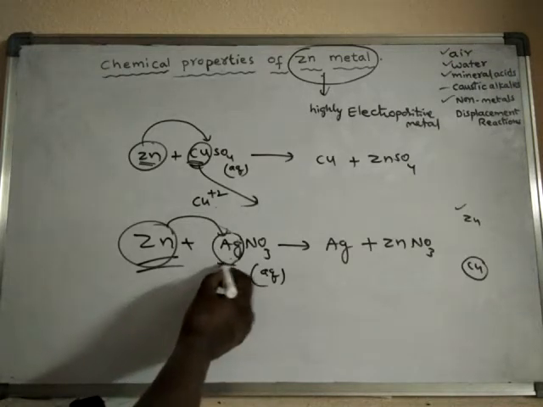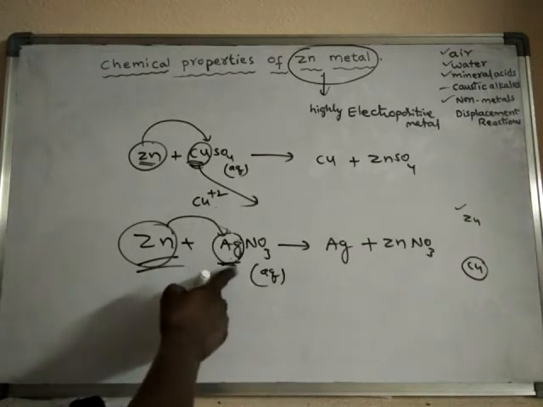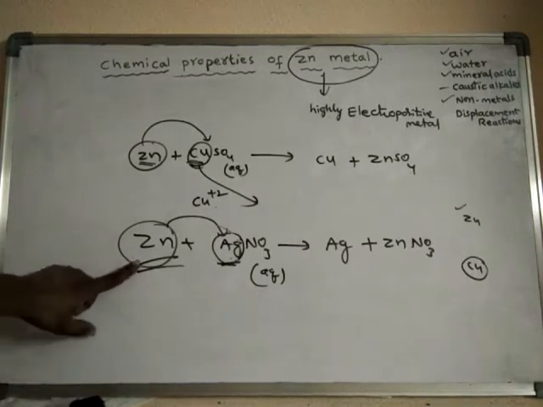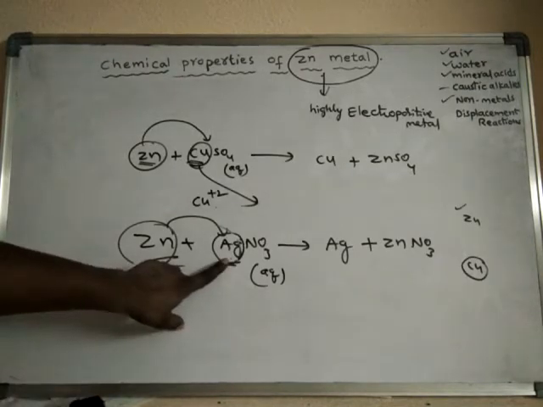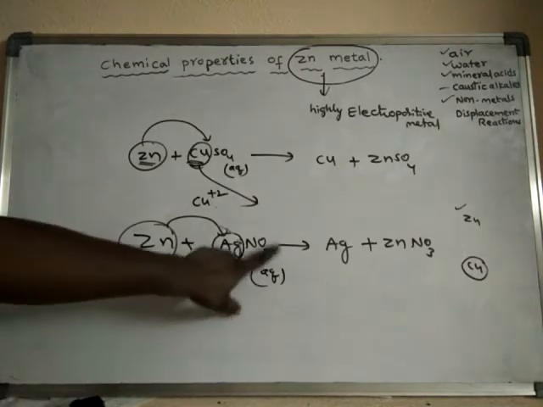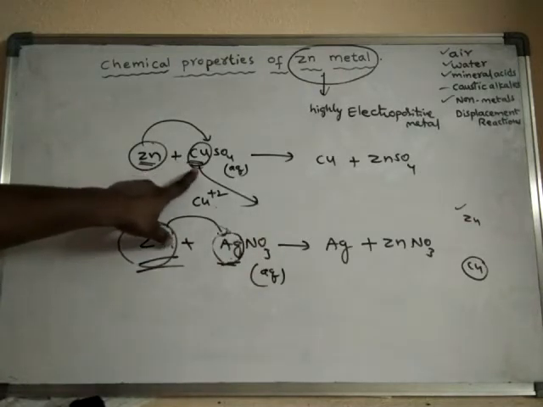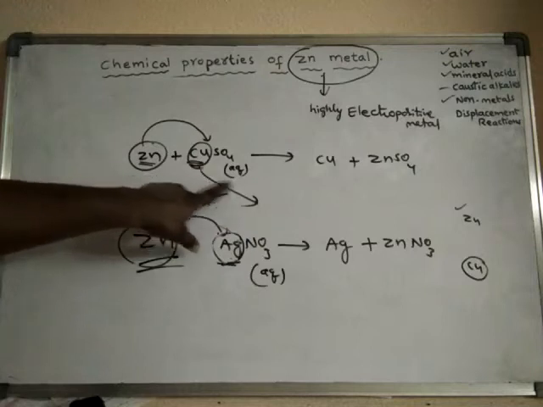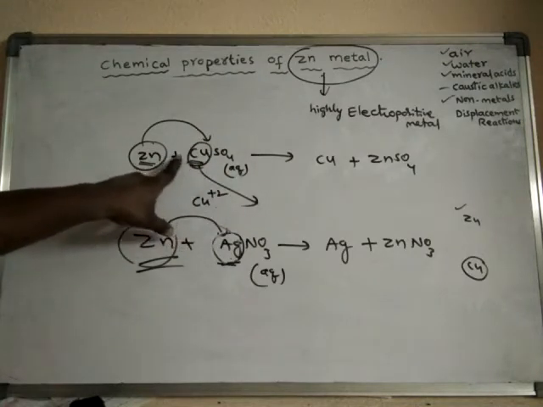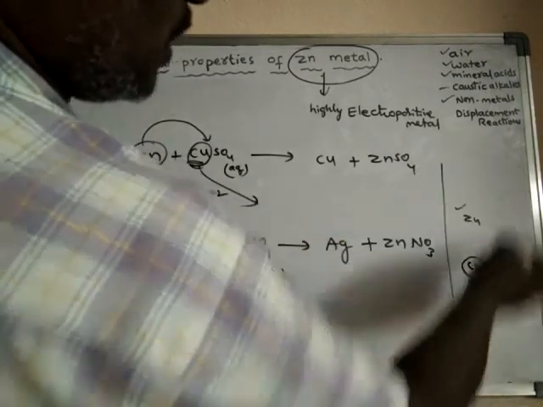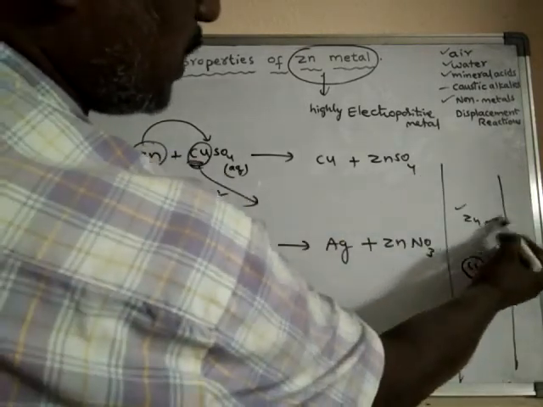when it reacts with a salt of a less electropositive element. So that means simply zinc will displace silver from the aqueous solution of silver salt. In the same way, zinc will displace copper from the aqueous solution of copper sulfate, or its copper salt. In the electrochemical series, zinc is placed here.